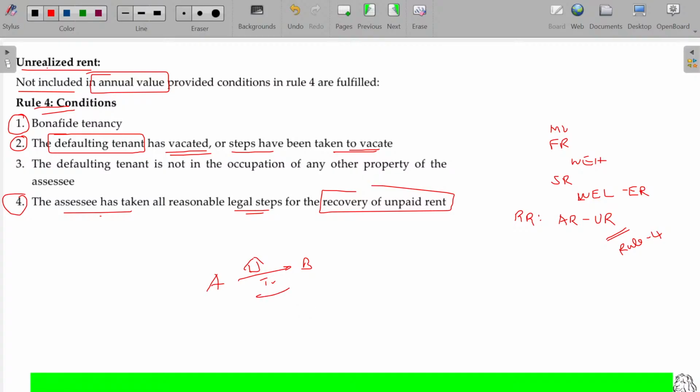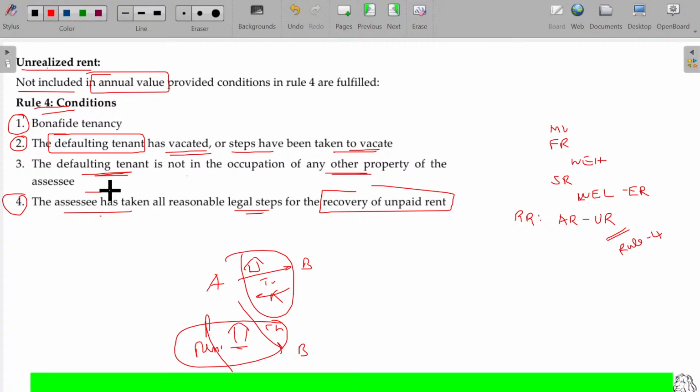B is not paying the rent, and the rent remains pending. The same B is occupying one more property in Chennai, also A's property, and for that the rent is promptly paid. Then it's cheating: why is he not paying the rent here and paying there, the same party? So the defaulting tenant should not be the occupant of any other property of the same assessee.